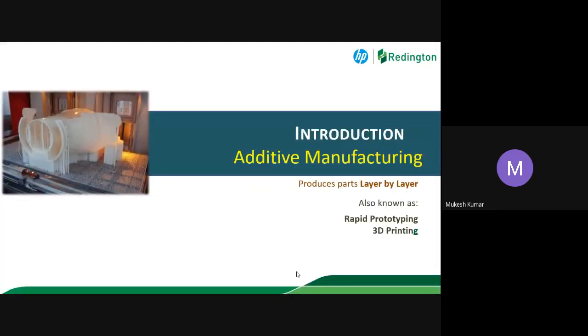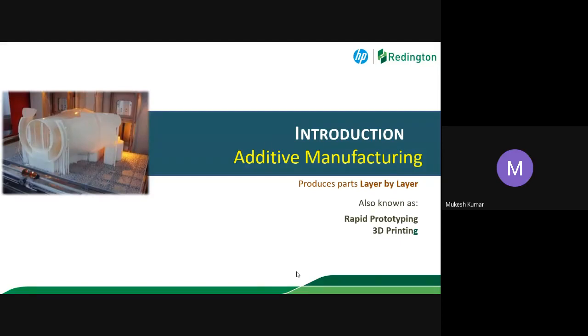When we say additive manufacturing, there are different terminologies. Somebody says 3D printing, somebody says rapid prototyping, somebody says additive manufacturing. It is almost the same. Exactly the same, because it is producing the parts layer by layer. Every 3D printing is known for producing layer by layer.